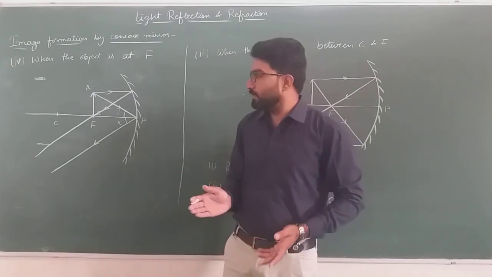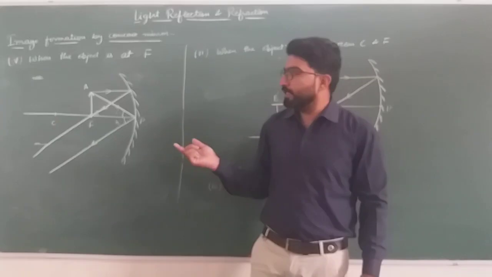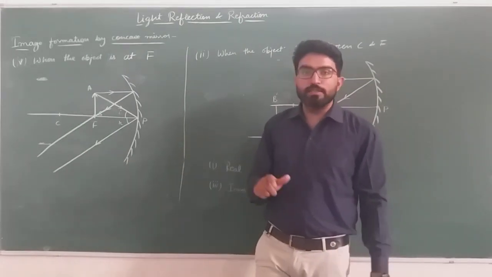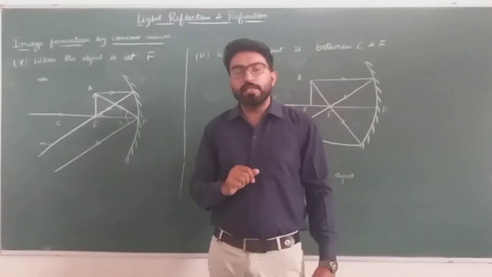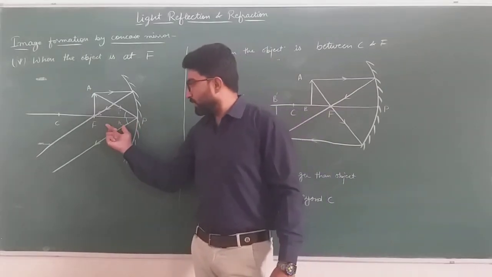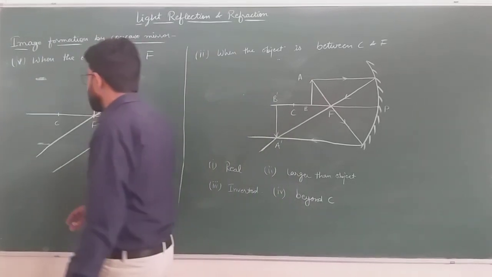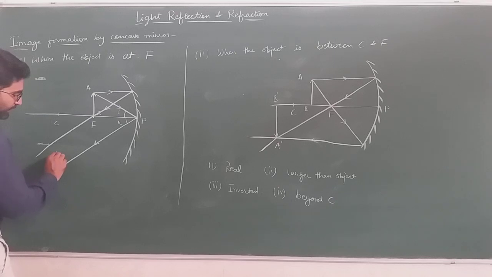It is the reverse case of the first case. When the object is at infinity, the rays of light are coming parallel to each other, and here the rays of reflected light are going parallel to each other, so they will meet at infinity. This is the symbol for infinity.